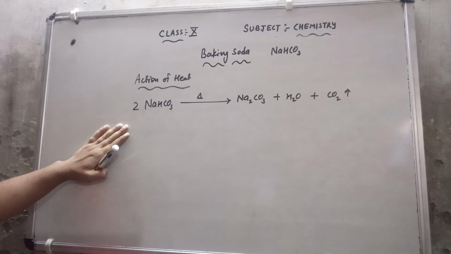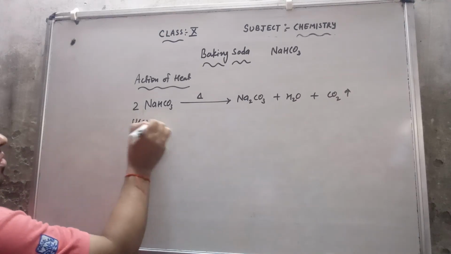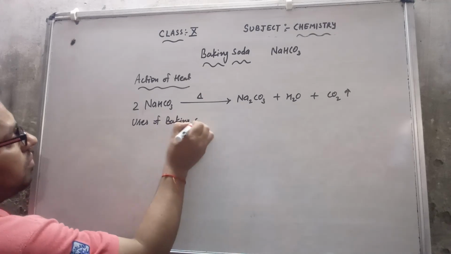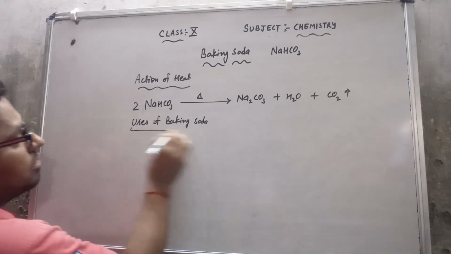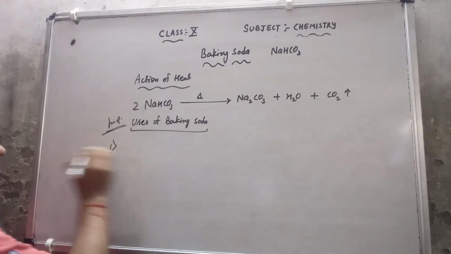That is very important. After this I am discussing with you the uses of baking soda. Those are very important uses. I will tell you the important ones.